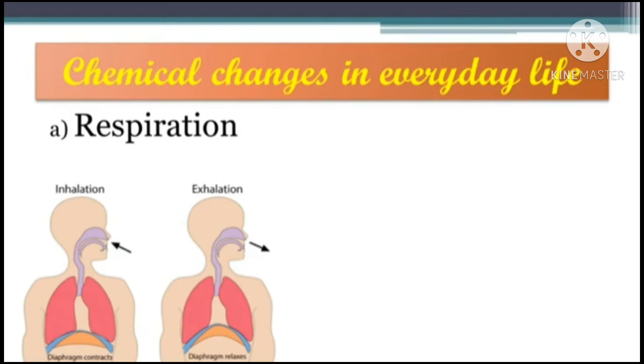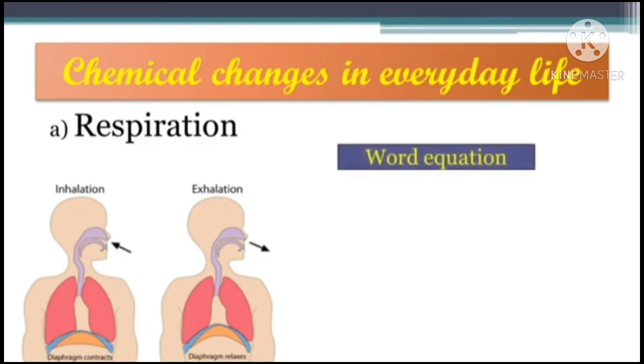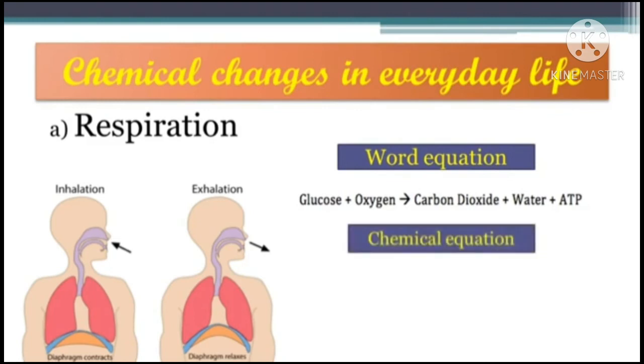Now the word equation for respiration can be written like this: glucose plus oxygen gives carbon dioxide, water and ATP, that means energy. Now we can write the chemical equation, that means in place of the words we can write the chemical formula. C6H12O6 plus O2 gives us carbon dioxide, water and ATP. So glucose and oxygen are the reactants, carbon dioxide and water are the products.